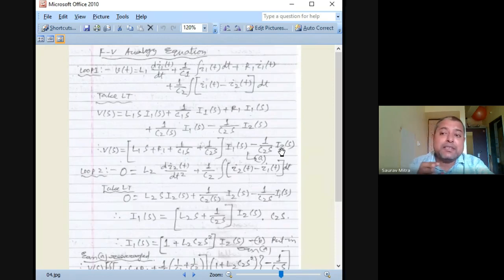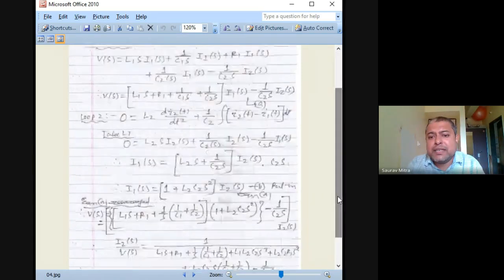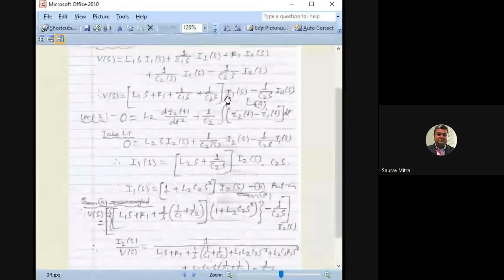In that case, we will get the transfer function in exact form, because the FV analogy is the relationship between Q with respect to V. It is not I with respect to V, though we can find I with respect to V, but finally you have to show that these two systems are same. I have not done it here, so you do it. Wherever I is there, substitute with SQ, and you will be finding the relationship between Q2s divided by Vs. That job I'm leaving up to you.